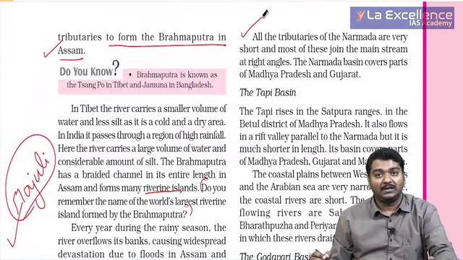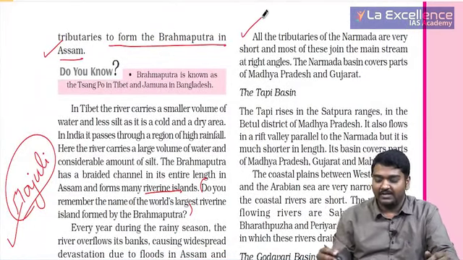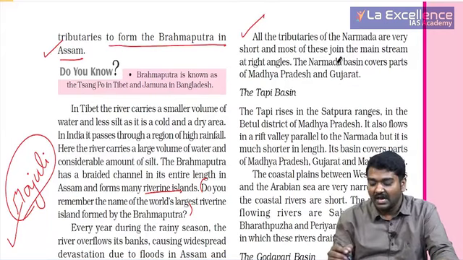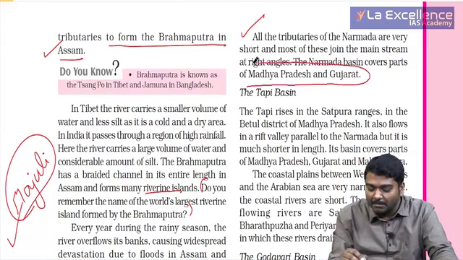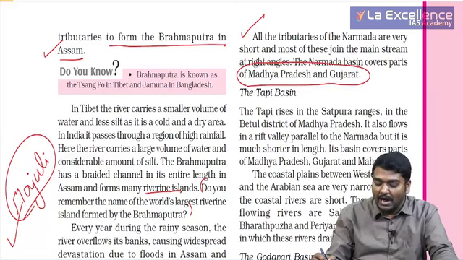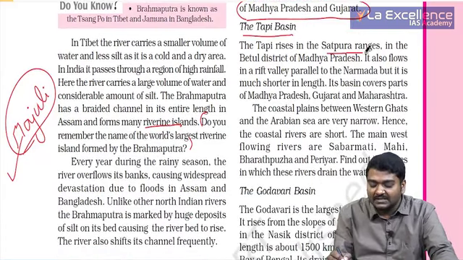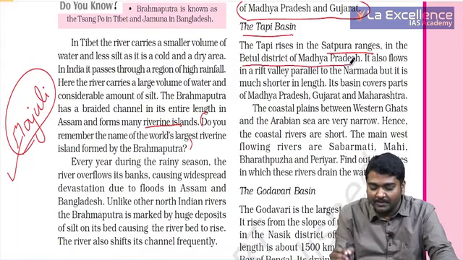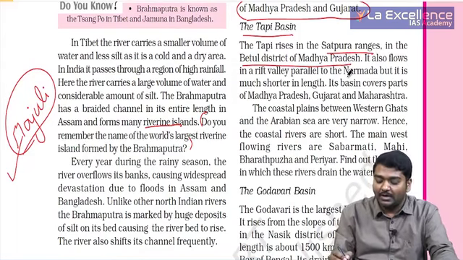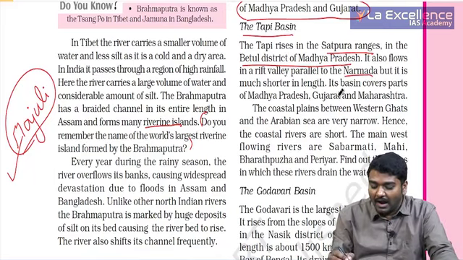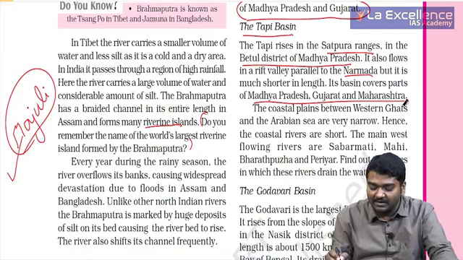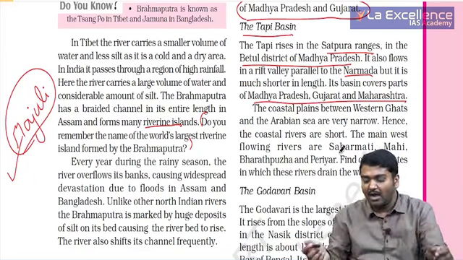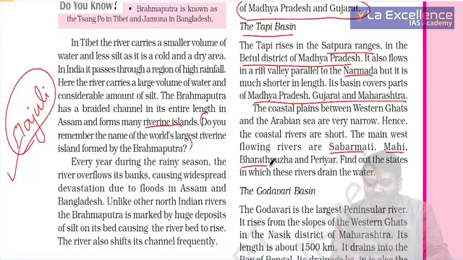Now with the Narmada Sarovar dam coming up, it is very, very important for you to locate this. It is usually moving between Madhya Pradesh and Gujarat. You have the Tapi basin. It rises in the Satpura ranges in the Betul district of Madhya Pradesh and moves parallel to Narmada in another rift valley. Its basin states are Madhya Pradesh, Gujarat and Maharashtra. The coastal plain between the Western Ghats and the Arabian Sea is very small. Few rivers like Sabarmati, Mahi, Bharatapuzha and Periyar are present. Among west flowing rivers, the major ones are Narmada and Tapi, the remaining are these.